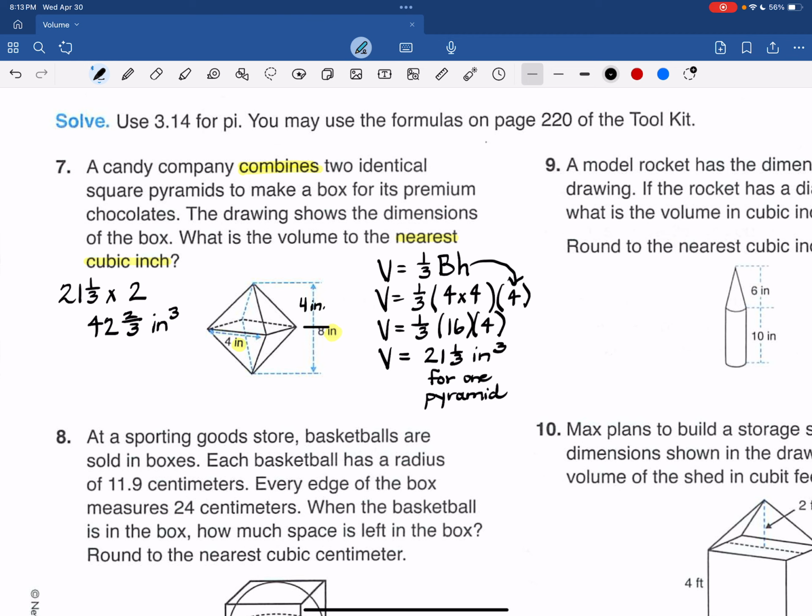But it said to round to the nearest cubic inch. So would it be 42 or 43? So it might help to do this. Do 2 divided by 3 on your calculator to get that long line of 6s. So this would round to 43 cubic inches approximately. That is the total combined volume of these candy boxes. Those are pretty boxes.